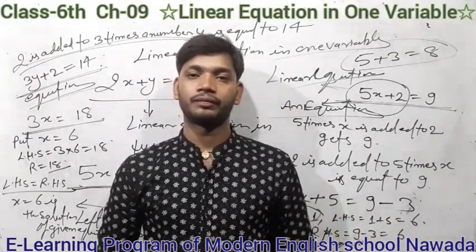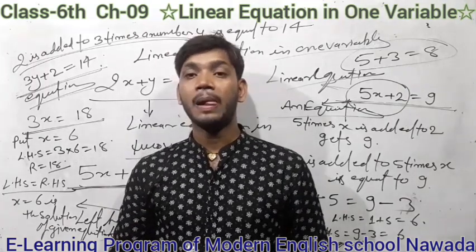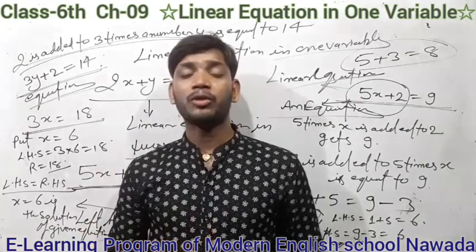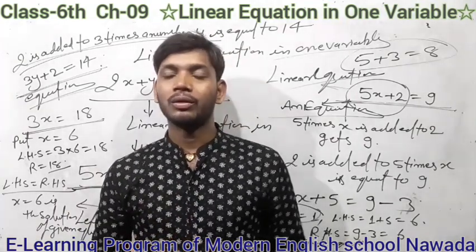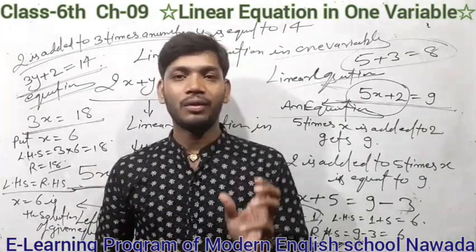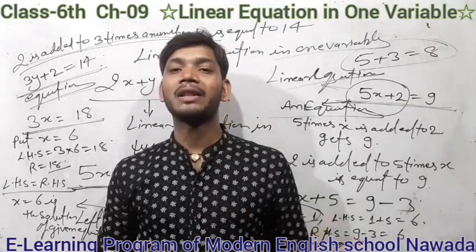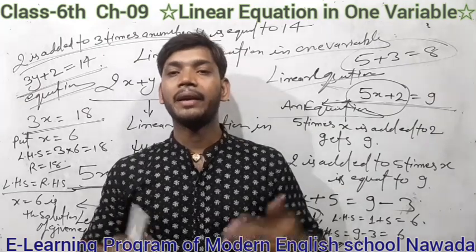Now I am going to solve some questions of your book. Before solving, you should know the method of solving, and in this video I discuss only a method that is known as the trial and error method.